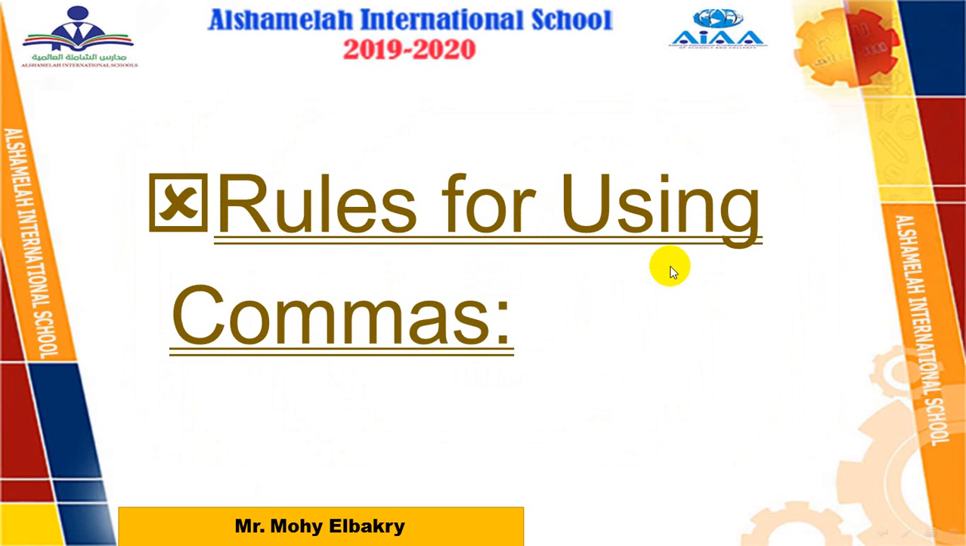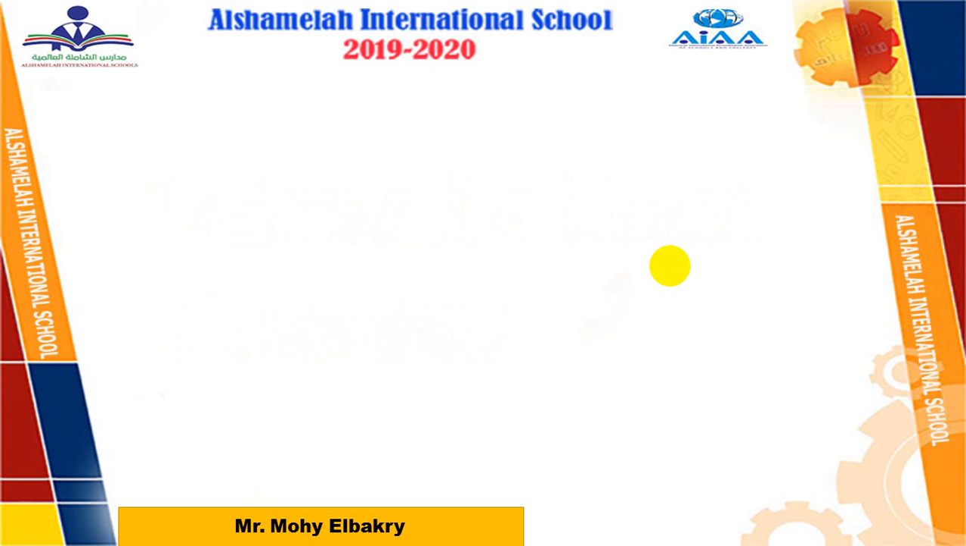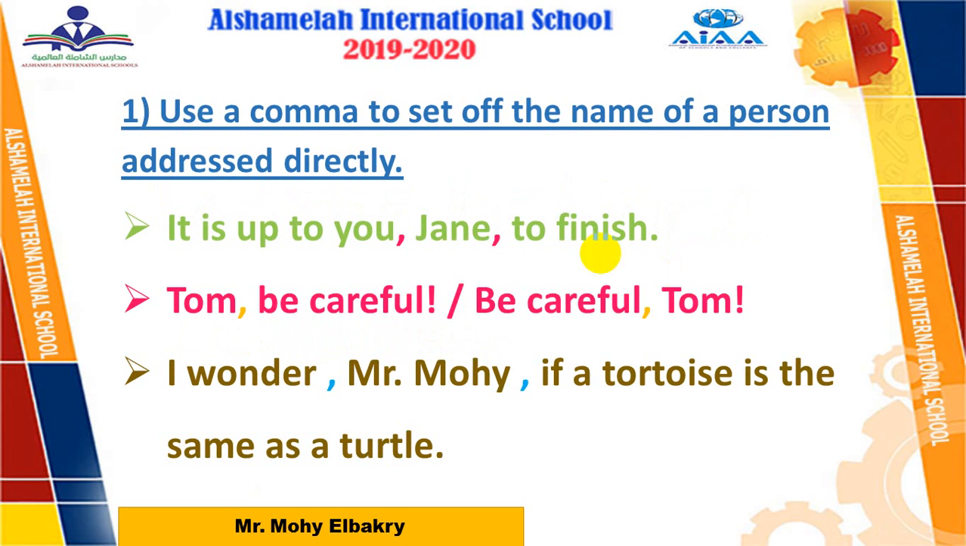First of all, what are the rules for using commas? I'm going to tell you 7 rules for using commas. I hope you benefit, inshallah, so pay attention to me. Number 1, use a comma to set off the name of a person addressed directly. What does this mean? This means when I am talking to someone, or when I address my speech to someone, I must use a comma.